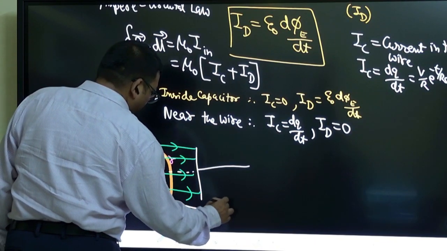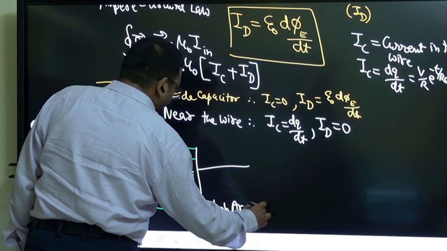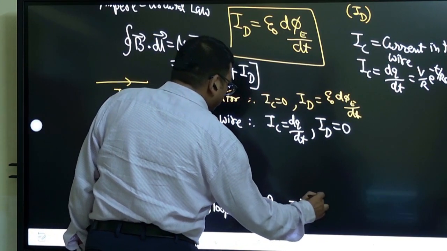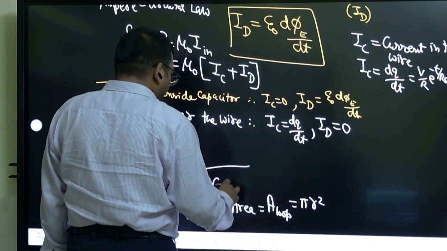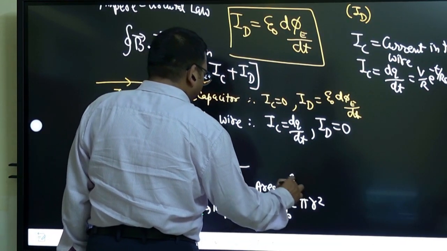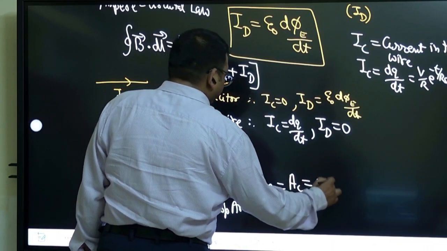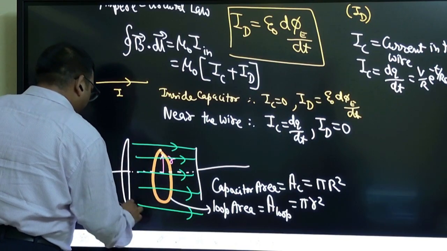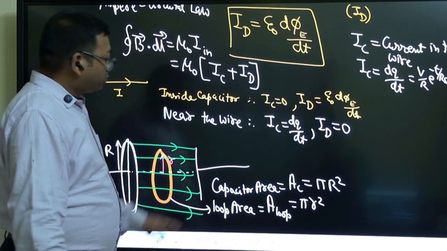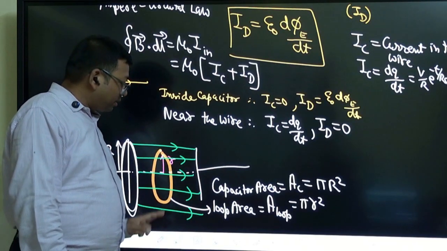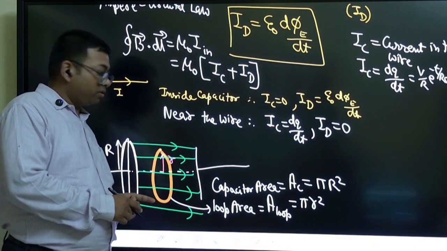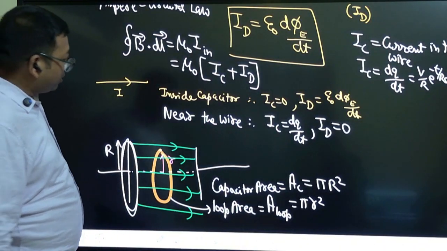So what is this loop area? First of all, let us write the area of the loop. Area of the loop, taking it circular, will be pi r square, and capacitor area we have already written. Capacitor area I have taken as AC, that can be taken as pi capital R square. Assume that the capacitor is a circular plate capacitor like this, and it has radius capital R. So this is the capacitor area, this is the loop area. That loop area may also be equal to the capacitor area if you are taking a bigger loop, right? So the area can also be equal.